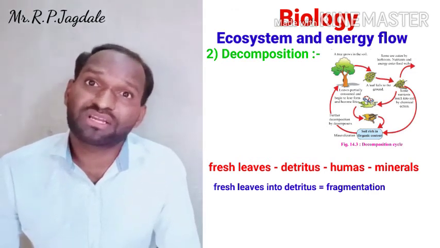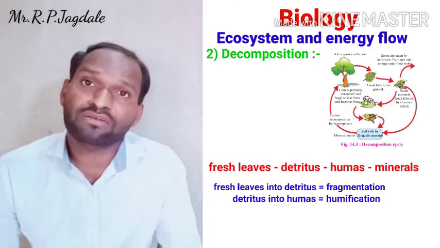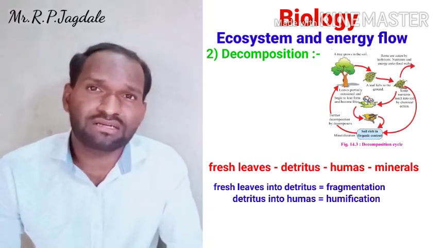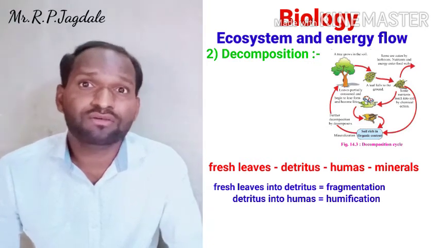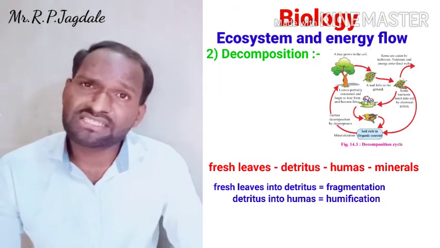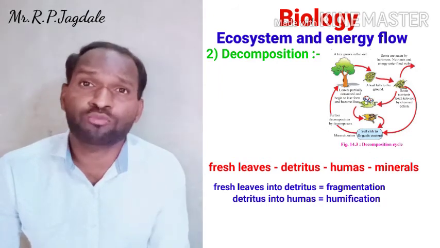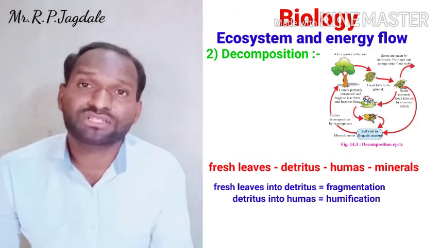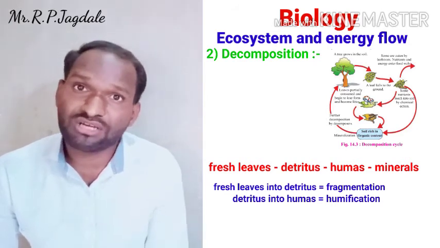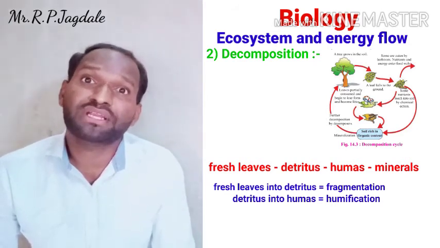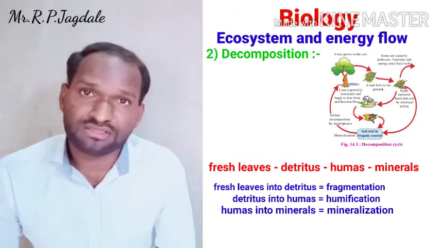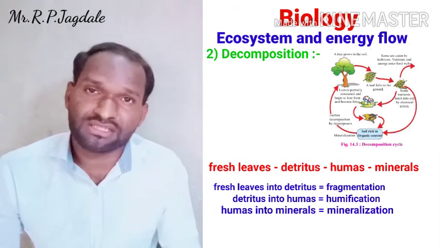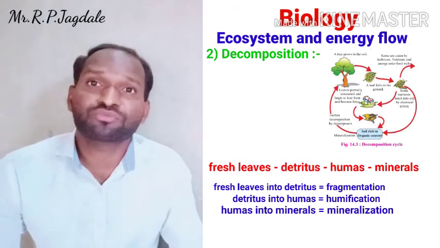Then this detritus material is broken down again and converted into humus. In moist conditions, it is a dark, chocolatey colored material, a colloidal substance. This is called humus. It has most of the nutrients, and the humus gives a lot of nutrients to the plants. After some days, that humus is converted into small particles, much like soil, and it forms minerals. This is called the mineralization process.